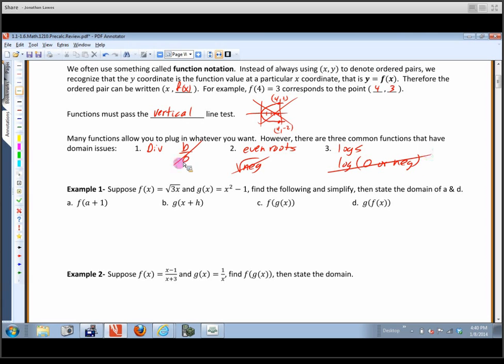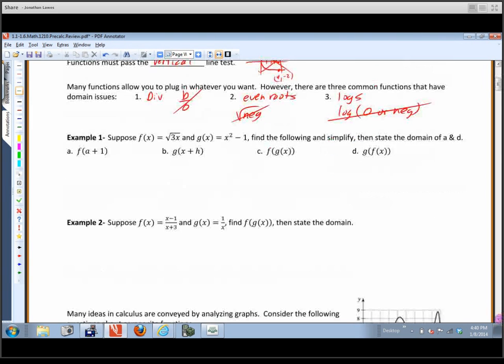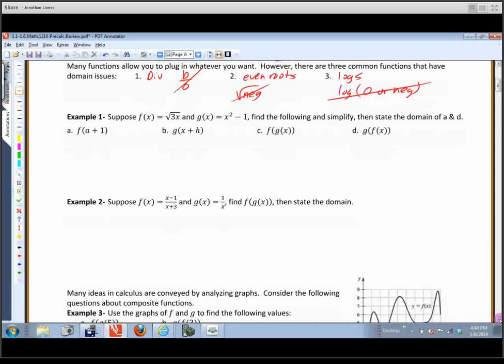So you can't divide by 0, you can't take an even root of a negative, and you can't take the log of 0 or a negative. So keep those in mind because domain issues are a fairly big deal in calculus. So let's take a look at example number 1.